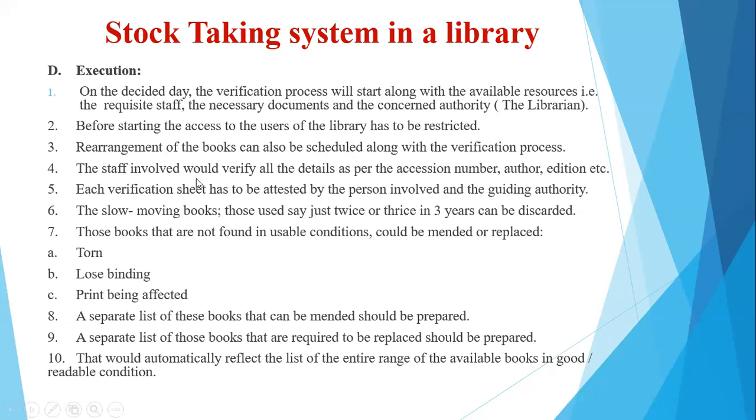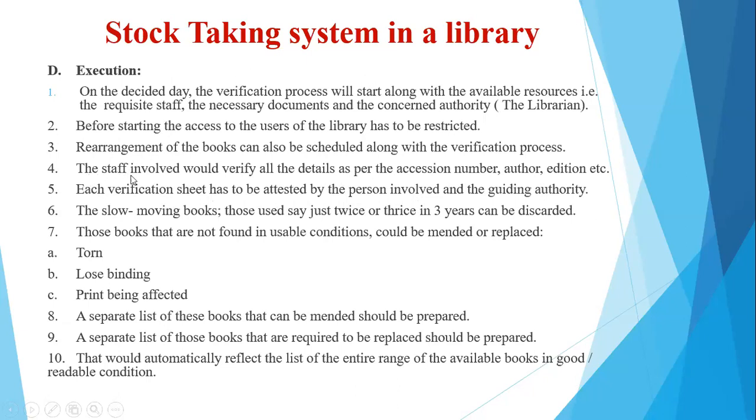Then the staff involved would verify all the details as per the accession number or the coding number, the author and the edition, etc. So this is the manner in which the staff will be carrying out the activity. Each verification sheet has to be attested by the person who is involved and the guiding authority.